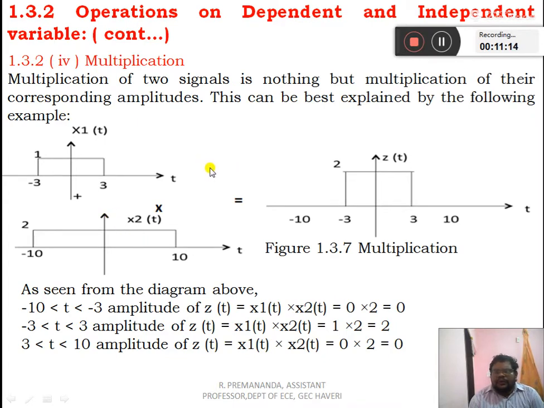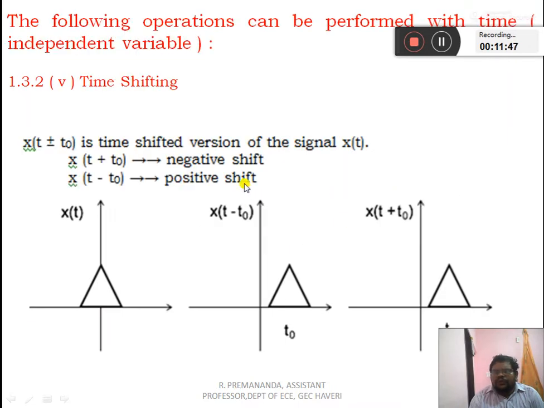Multiplication, same thing. See, for multiplication up to minus 3, x1 of t is 0, so 0 multiplied by anything will be 0. After plus 3, again x1 of t is 0, so 0 multiplied by anything is equal to 0. So from minus infinity to minus 3 it is 0, and from plus 3 to plus infinity it is 0. For the duration between minus 3 to plus 3, x1 of t has amplitude 1 and x2 of t has amplitude 2. So 1 into 2 becomes the amplitude 2.